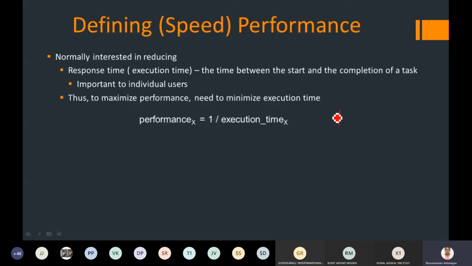The performance of a processor is the reciprocal of the execution time. For example, if a person gives the answer in a very short execution time, it means his performance is very, very high. So it is the reciprocal of it. The maximum performance is obtained when there is very, very little execution time of the processor.